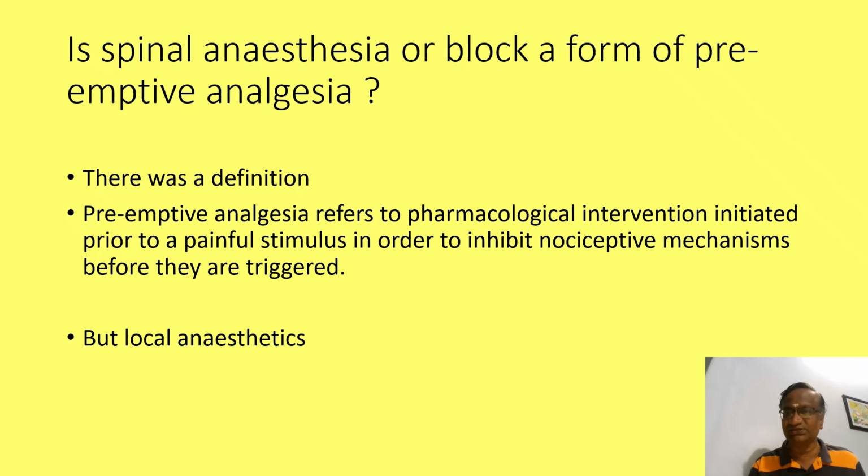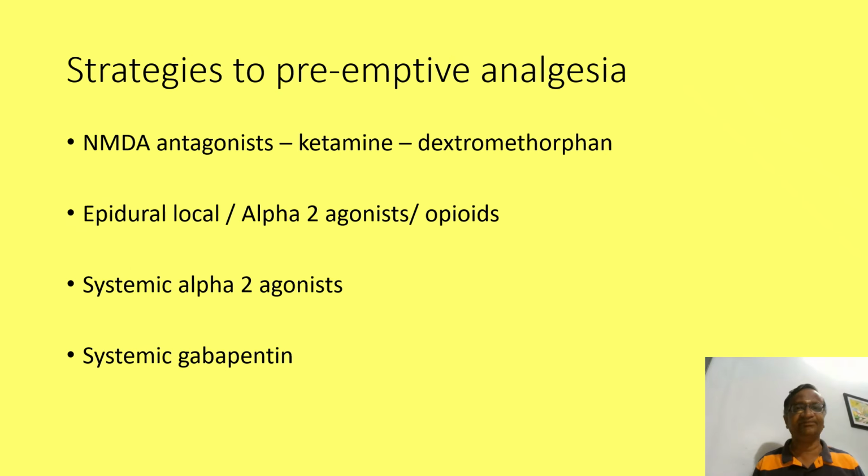It describes the advantages of spinal anesthesia. First advantage is preemptive. Second advantage is intense intraoperative analgesia. Third advantage is early post-op analgesia. These were the advantages given by one of the textbooks, which is old. And so I describe spinal or epidural as a form of preemptive analgesia.